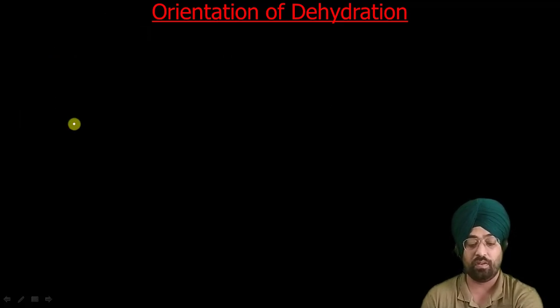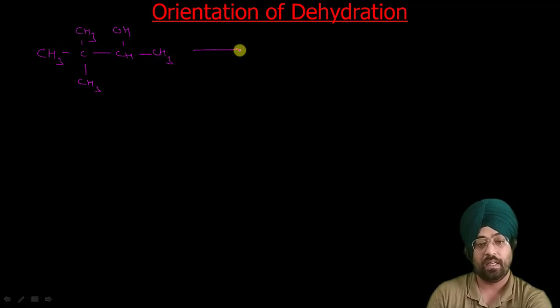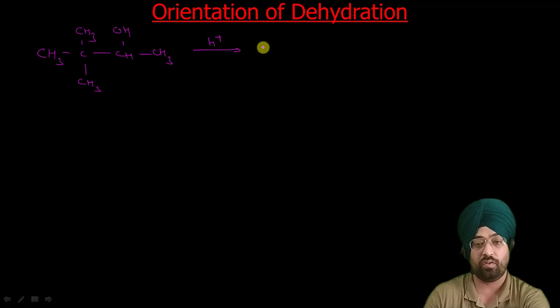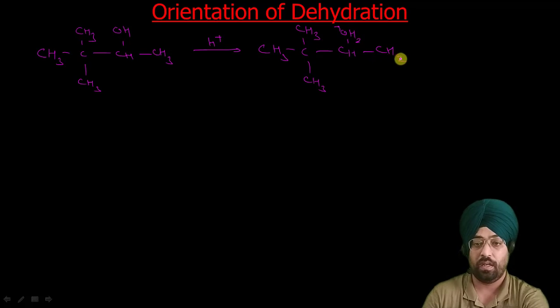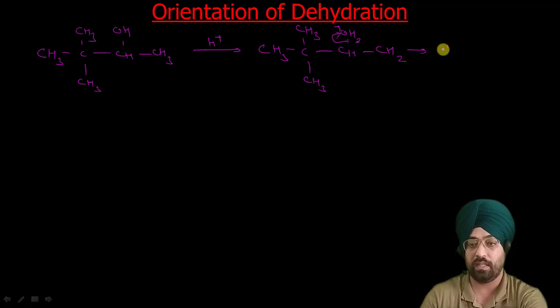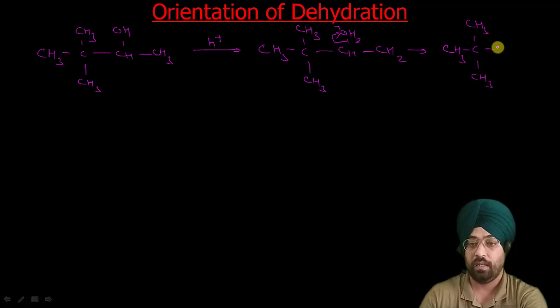I will erase this, so I will write example. Suppose we have CH3 CH3 CH3 CHOH CH3. Now suppose we have to dehydrate it. First step as usual is protonation. So you get CH3 CH3 CH3 CHOH2 positive CH3. Now this removes a proton, you get CH3 CH3 CH3 CH positive CH3.